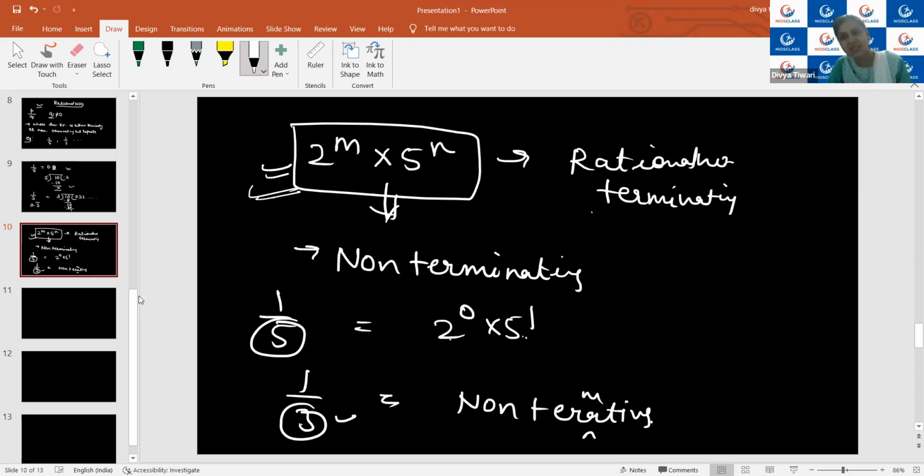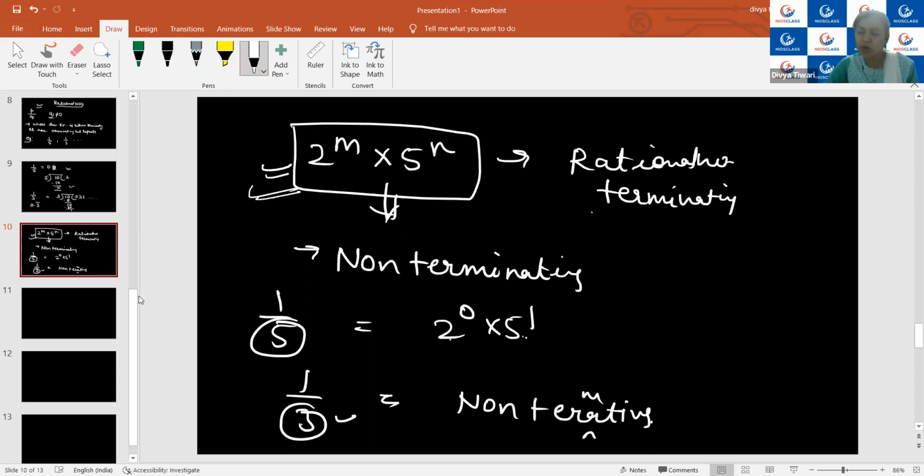Just now we have discussed that maths is all about dealing with numbers. So we started with the classification of the numbers. Broadly we classify the numbers as real and imaginary numbers. Imaginary numbers we shall not be discussing because it is not part of our syllabus. So we are going to only deal with the real numbers. Real numbers are those numbers which we can represent on the number line. And real numbers are further broadly classified into two types. First is rational numbers and other is irrational numbers.